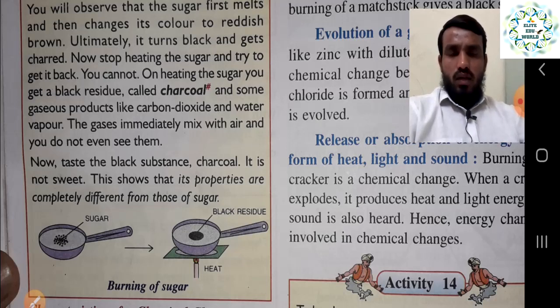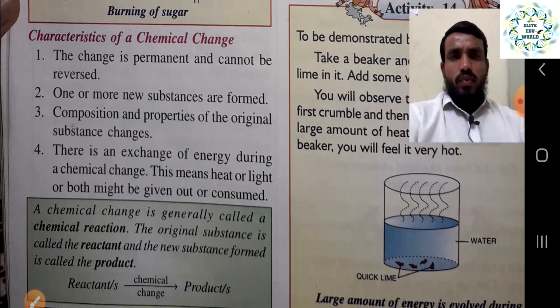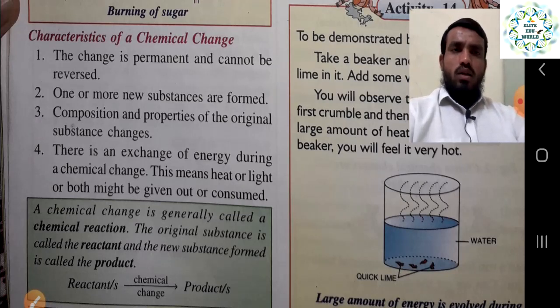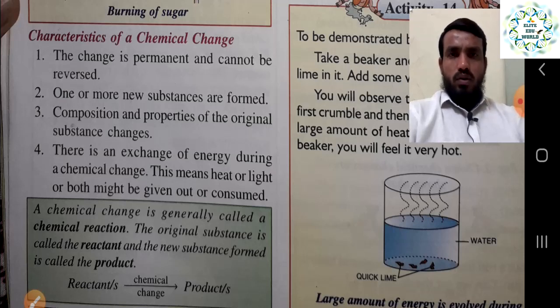On the basis of these criteria, think about these steps: whether a new product is made or not, whether the characteristics are the same or different, and whether you can reverse it by removing the force, energy or heat. Understand these points, compare whatever change you want to check, and then decide whether it is a chemical or a physical change.